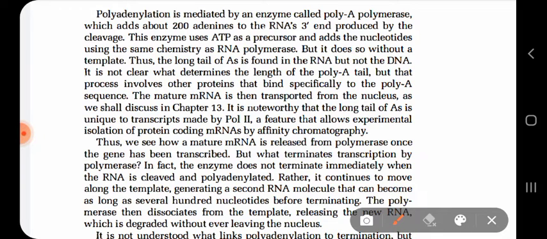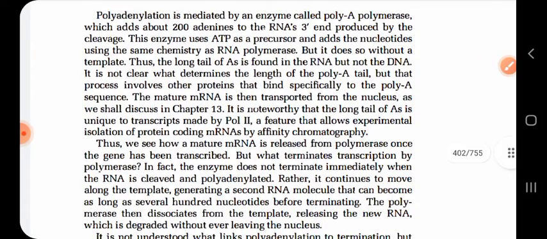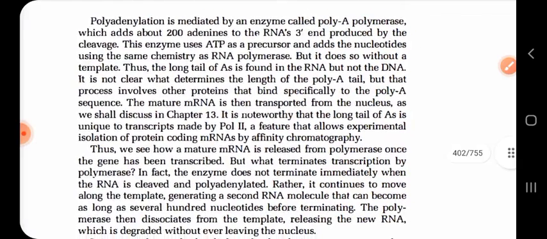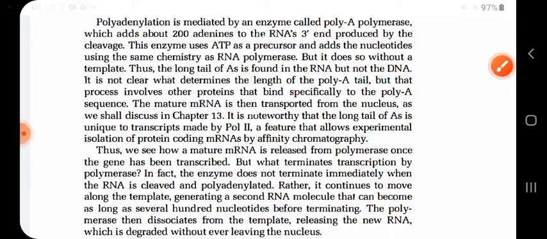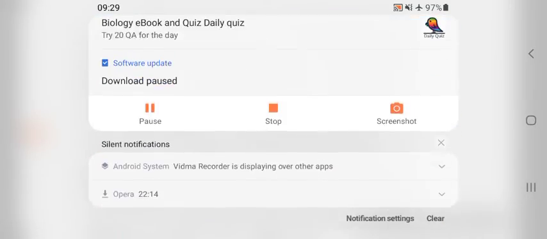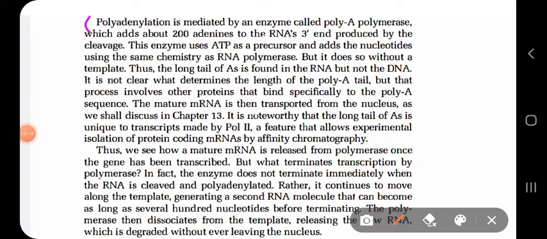Okay, so in the next page, that is given on page 402 of the PDF, not the page number which is mentioned on the book. The PDF that is shown here is 402. So on page 402, you have to go up to here. Do not go through the whole thing. If you can understand, you can study this whole thing. Otherwise, this much is enough for your BSc examination. So up to sequence.